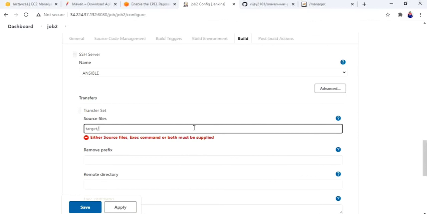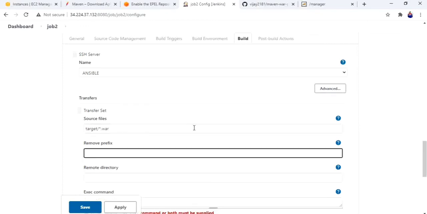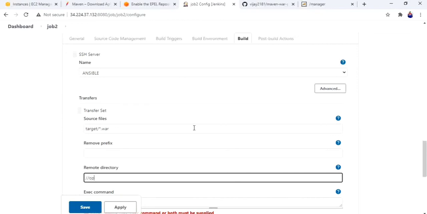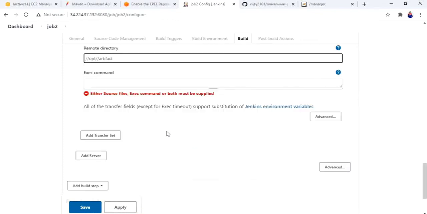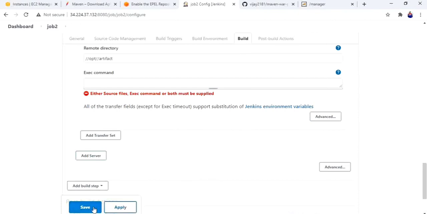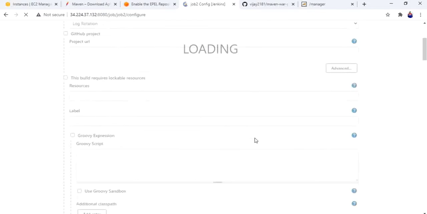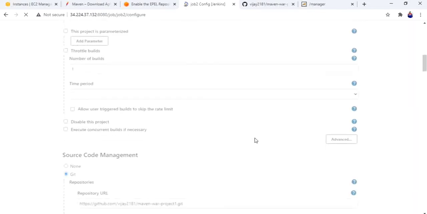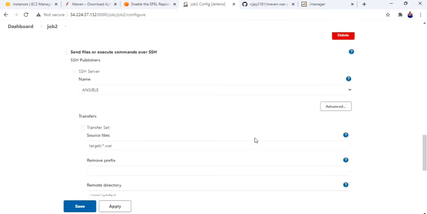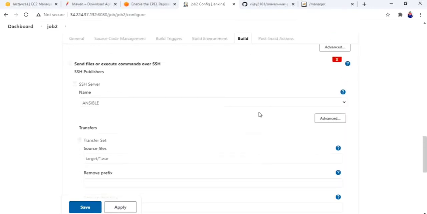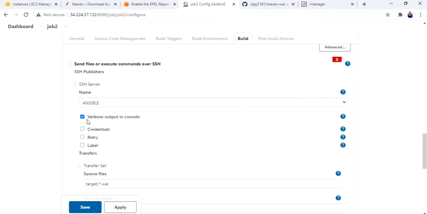target star dot war. From here it has to copy to the opt artifact folder. Next we have to give second, the first task is done. Include verbose.